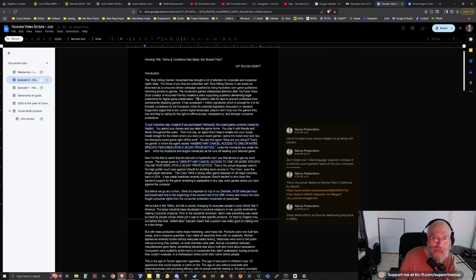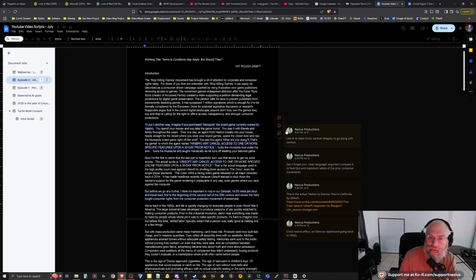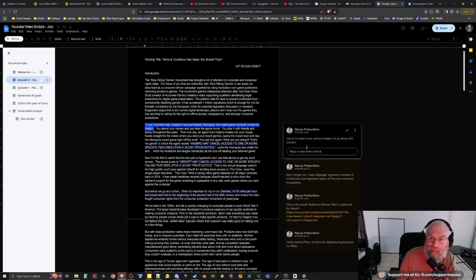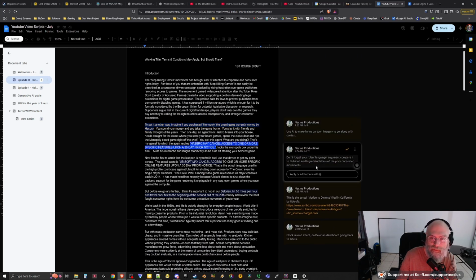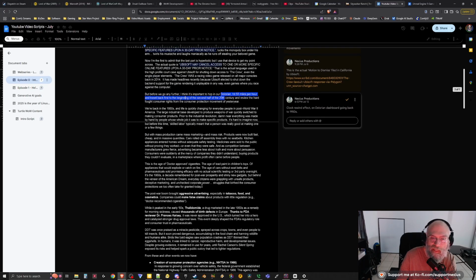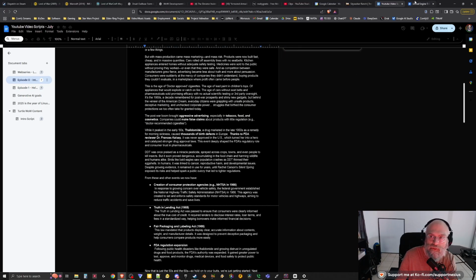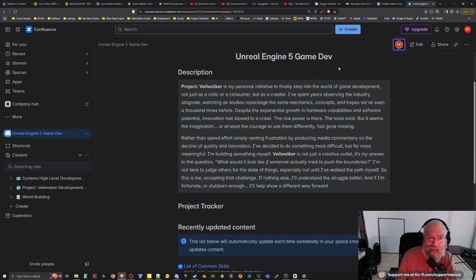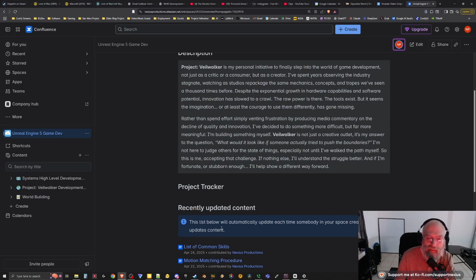So if we look at the script that I'm working on, you can see how I've highlighted certain things and I've left myself a note, right? This goes right here. Don't forget to add clear language. This is just all notes to myself while I'm working on a script. Now, for much larger projects, I like to use Confluence. Confluence has the same function.